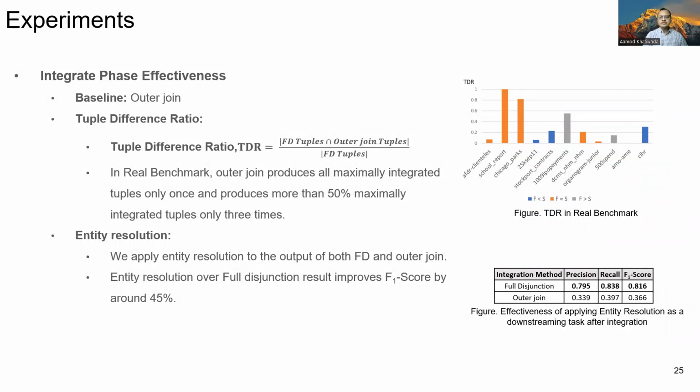We also run entity resolution as a downstream task after integration, and we saw that applying entity resolution over full disjunction integrated tuples gives better results. That is, the F1 score is higher by 45% than F1 score of applying entity resolution over outer join tables. This further shows that full disjunction is a better choice to integrate the discovered tables.